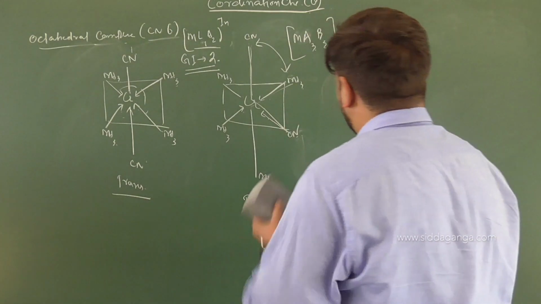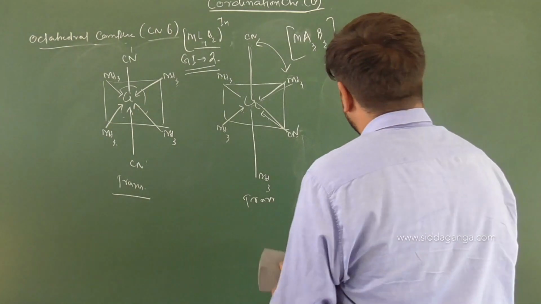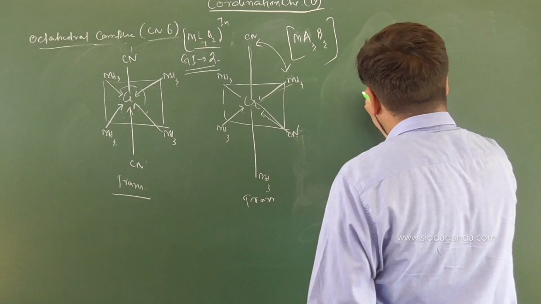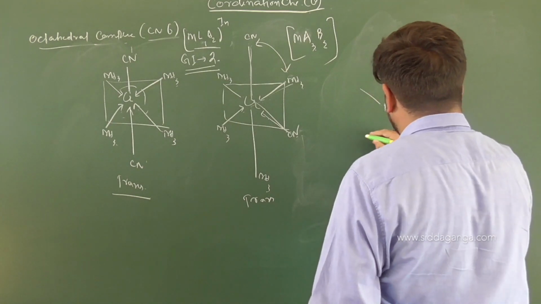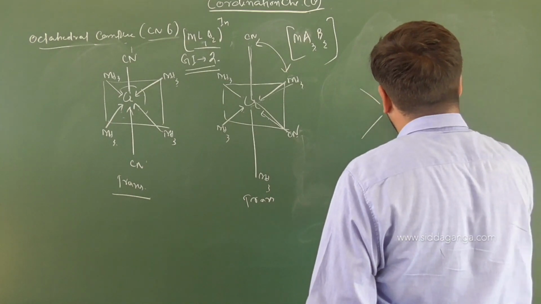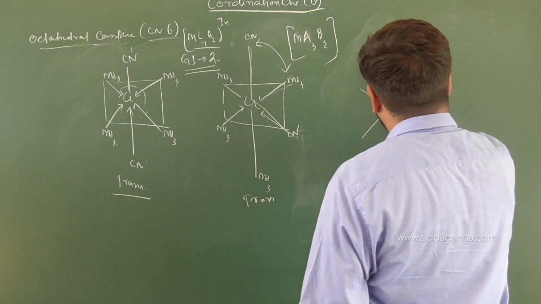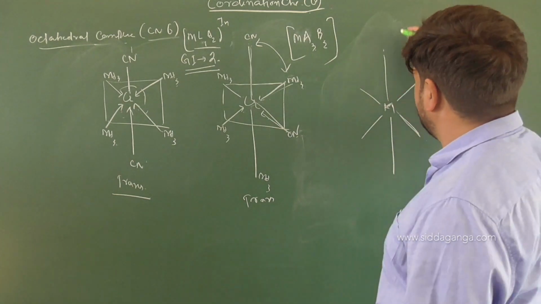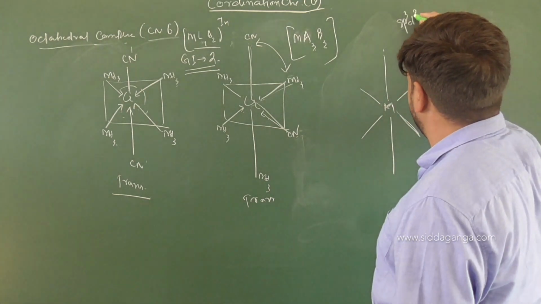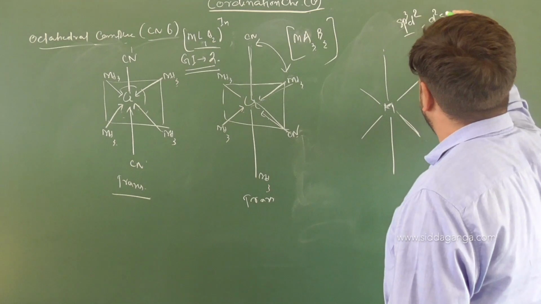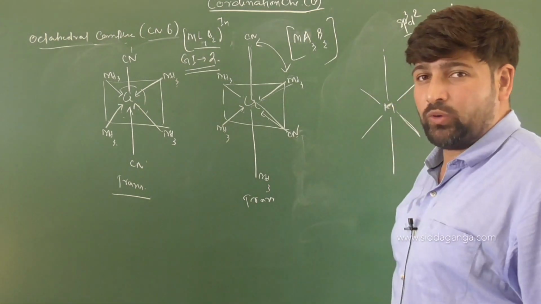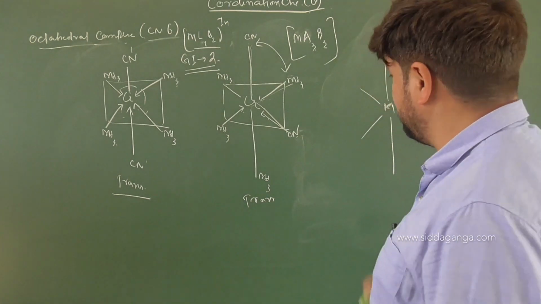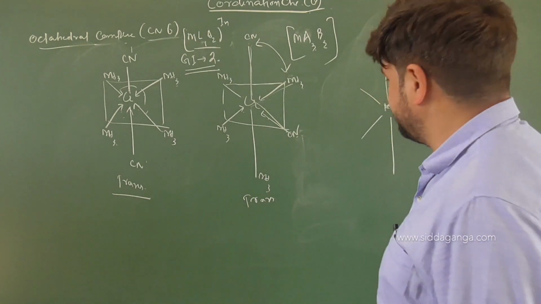Okay, so we have a metal atom and A3, B3 is there. So first we'll draw a metal atom. Now these are the bonds made. Then this is one above the plane, this is one below the plane. So it's octahedral geometry with hybridization of sp3d2 or d2sp3 hybridization. That we'll see later, why sp3d2 and d2sp3 hybridization, when we deal with the bonding of coordination compounds. Clear?